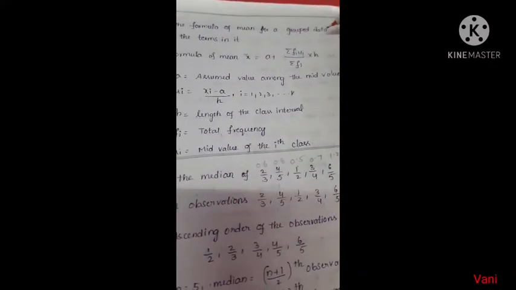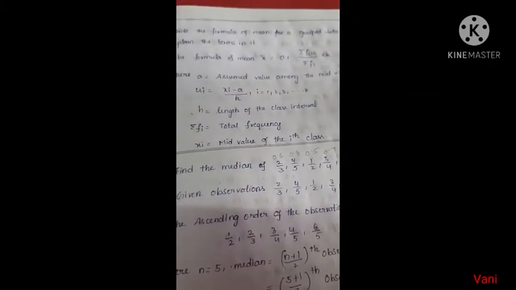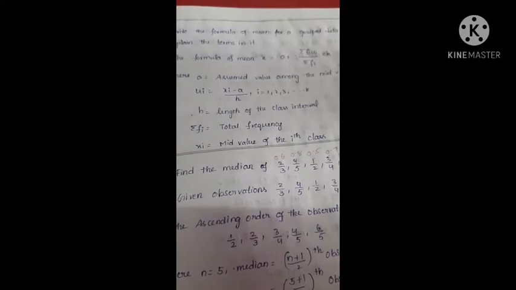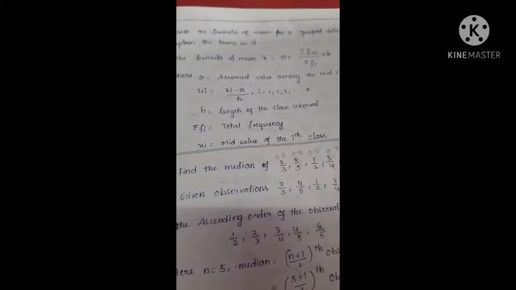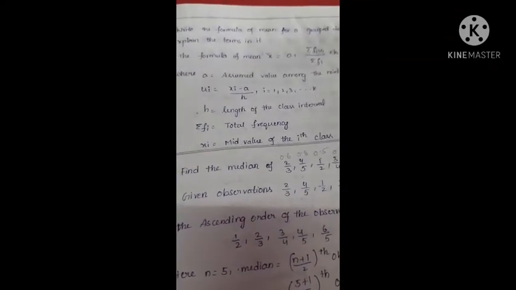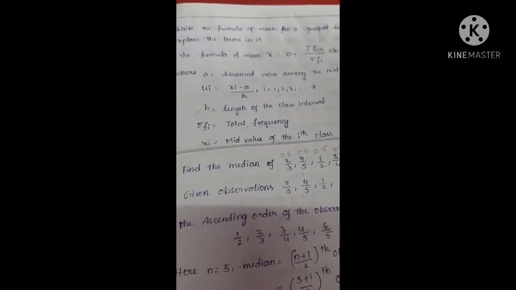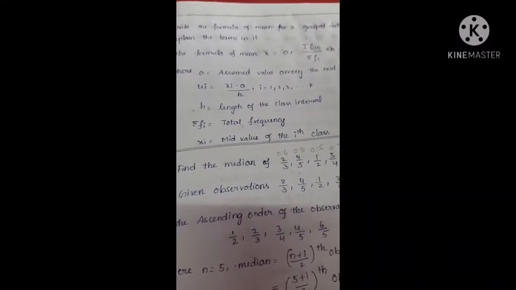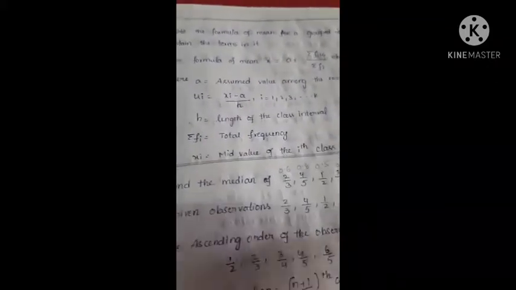Write the formula of mean for a group data and explain the terms in it. So first see grouped data. For ungrouped data, the mean formula is sum of observations by number of observations. What do you mean by grouped data and ungrouped data? Suppose the data is given in intervals form, that is grouped data. If they give observations like 5, 6, 7, 8, you can say those are ungrouped data. For ungrouped data we will use mean equals sum of observations by number of observations.